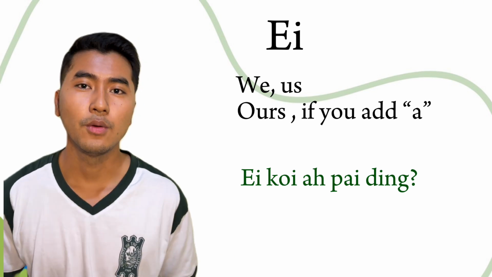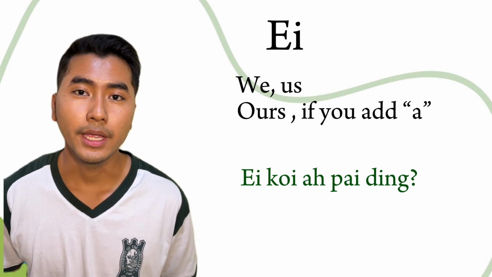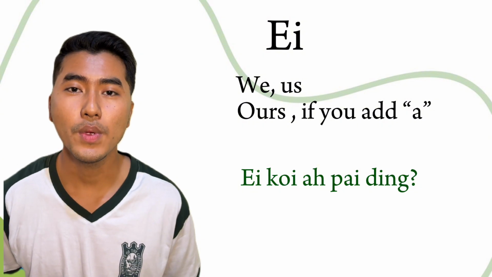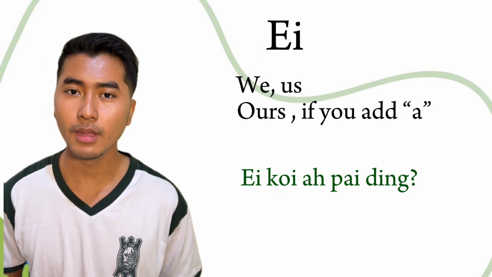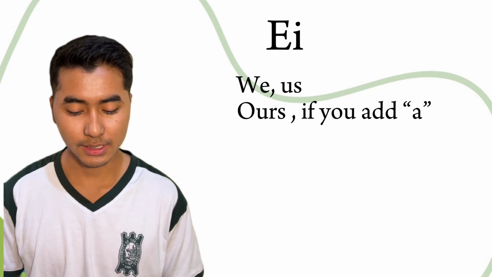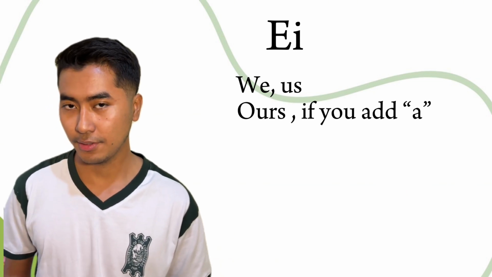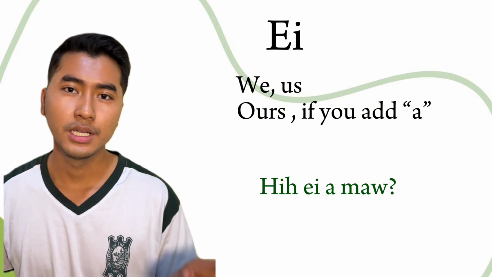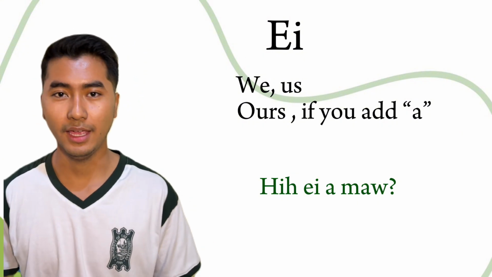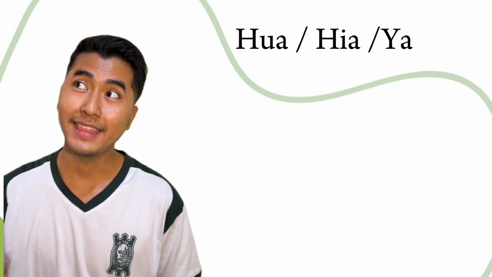A koya pai ding, which means where are we going? Okay. Alright, the next example sentence is: he Amah, which means is that ours? Okay. The next word is hua. Hua means that. Okay.